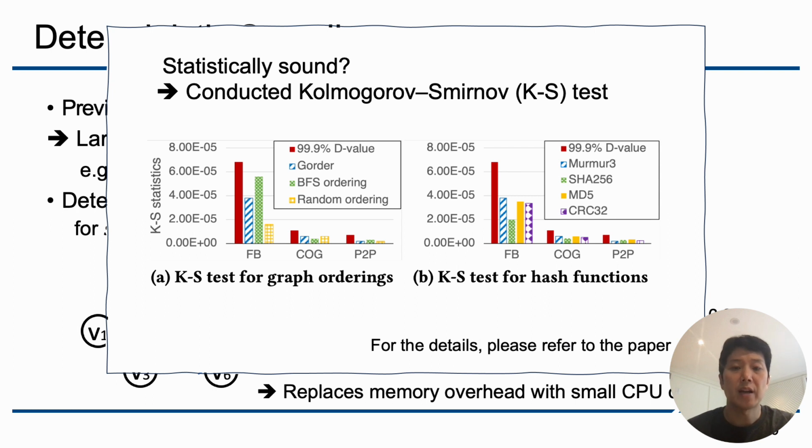To verify that our approach is statistically sound, we conducted the KS test for different graph orderings and hash functions, and we confirmed its soundness.